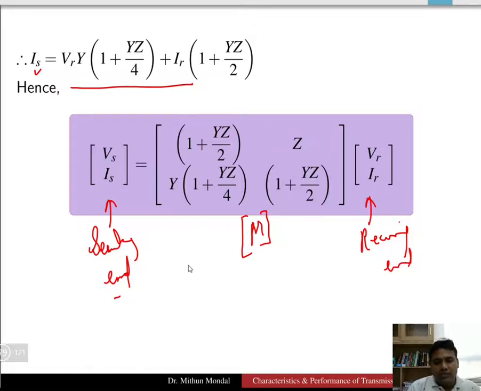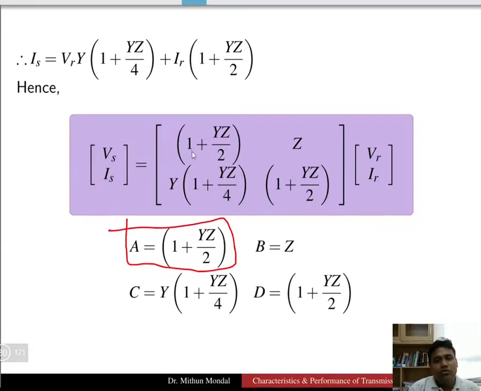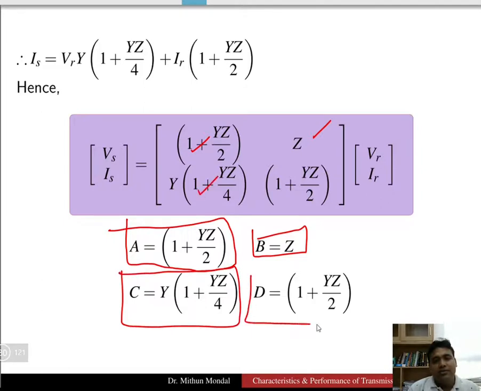If we look closely at this matrix, the value of A is 1 plus Yz by 2, the value of B is equal to Z, the value of C is equal to Y times 1 plus Yz by 4, and the value of D is equal to 1 plus Yz by 2. So we get the ABCD parameters of the transmission line represented in the form of a pi model.